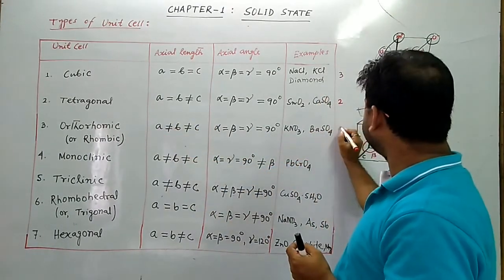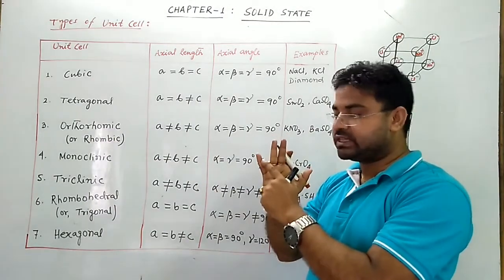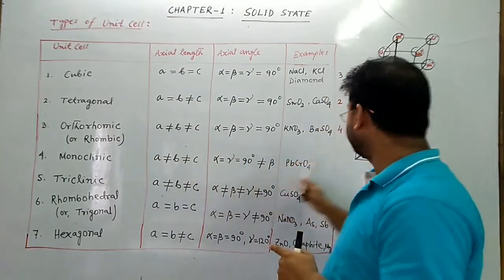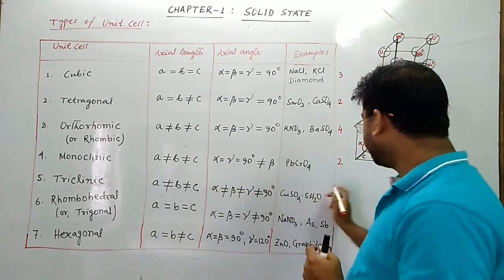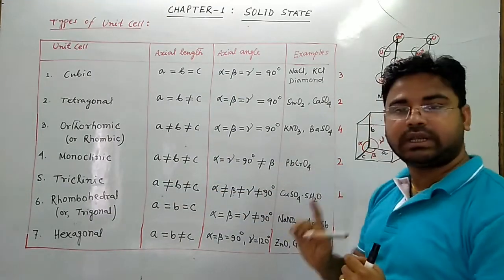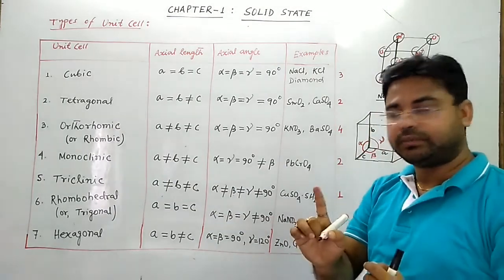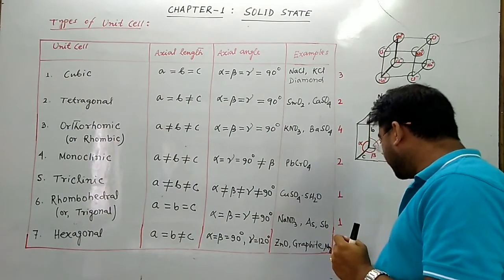Orthorhombic has four types: simple, body centered, face centered, and end centered. Monoclinic unit cell, two types: simple and body centered. Triclinic, only one type, that is simple. Rhombohedral is also only simple. The hexagonal unit cell is again only simple.